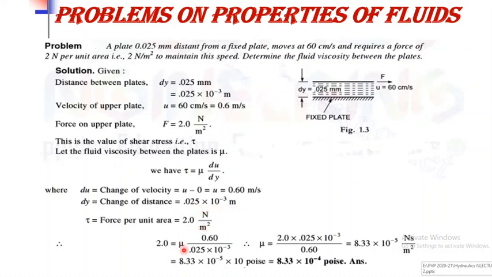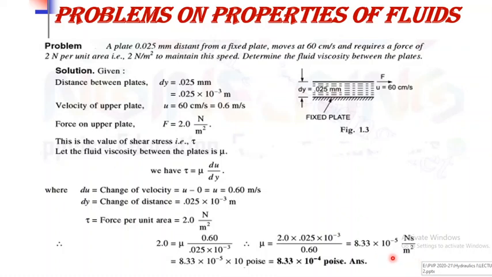So by putting all the values in the Newton's law of viscosity, the value of stress is known, that is 2. Then we have to calculate the value of dynamic viscosity. Here the value of du is 0.6 meter per second, and the value of dy is 0.025 into 10 raised to minus 3. We get the dynamic viscosity as 8.33 into 10 raised to minus 5 Newton second per meter square.